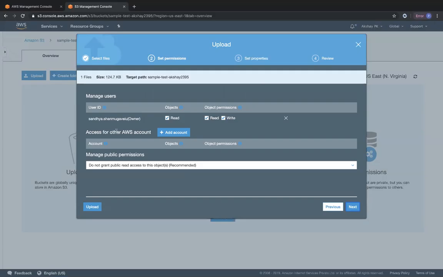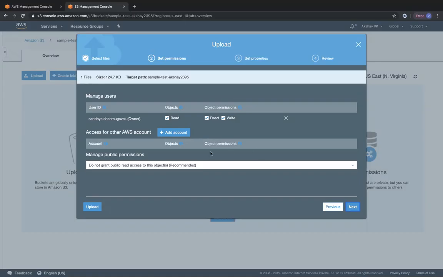But if I want to share this object, which is my resume, with another AWS account, I can click on add account, present that account ID, and I'll be able to share this object across AWS accounts. I can also specify whether I want that person to only do read or read and write.